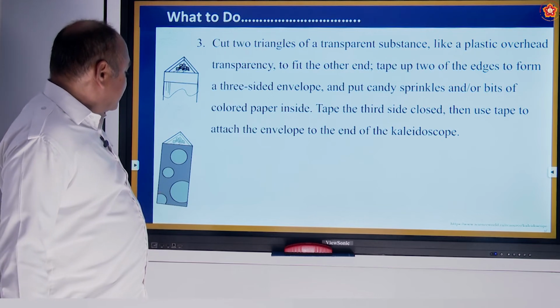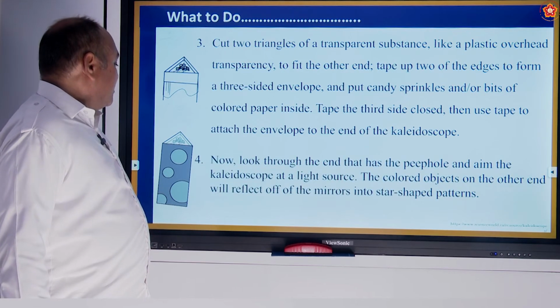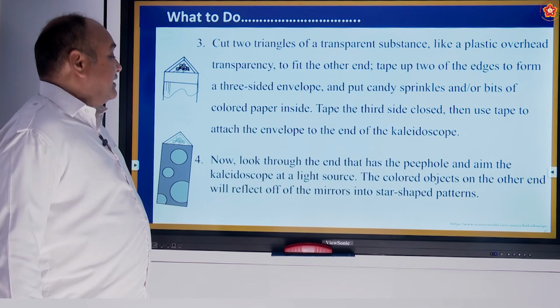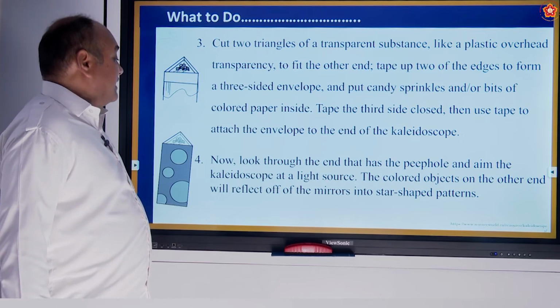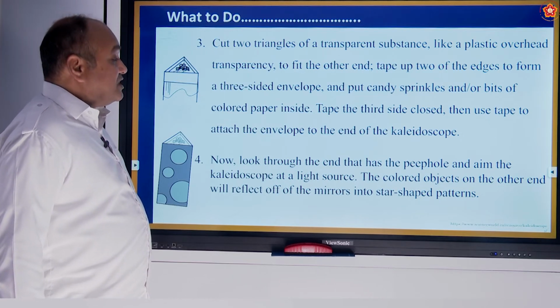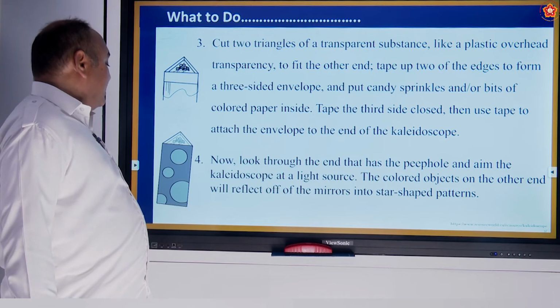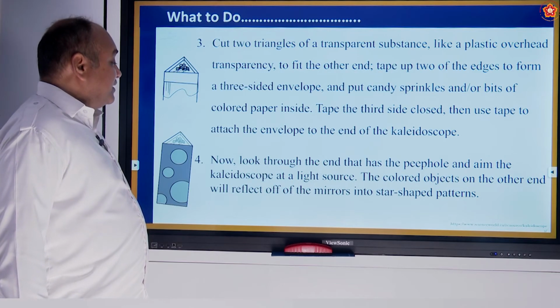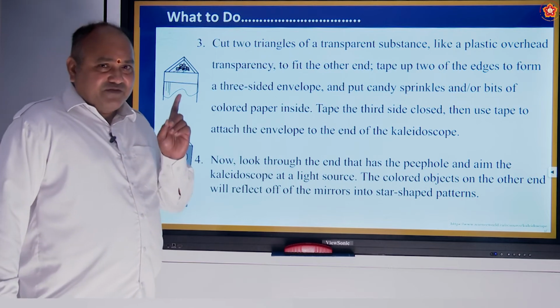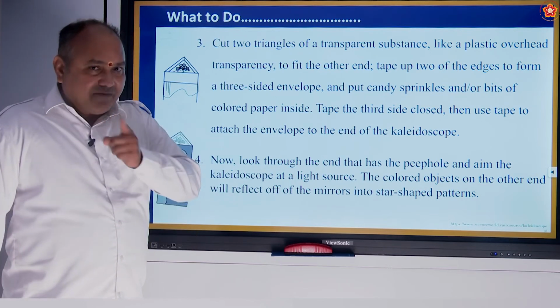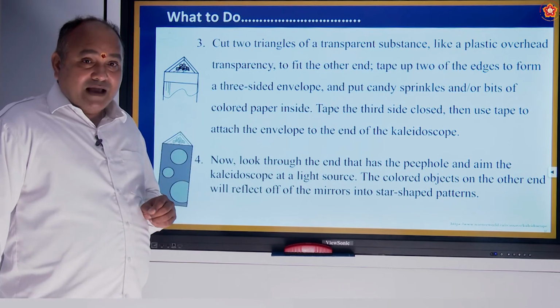You can see one more object like this. Now look through the end that has the peephole and aim the kaleidoscope at a light source. The colored objects on the other end will reflect off the mirrors into star-shaped patterns. I have shown you the patterns. So you have to do this kaleidoscope.